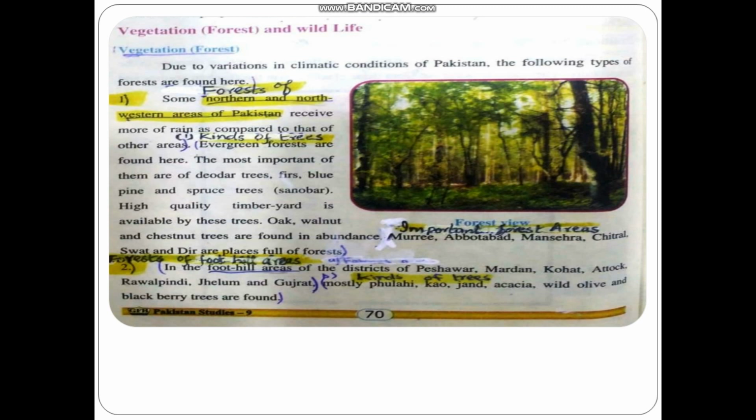Important forest areas. What are the important forests? The areas where these forests are found include Changa Manga, Chichawatni, Khanewal, Toba Tek Singh, Rakh Kulama, Thal, Bahawalpur, Tonsa, Sukkur, Kotri and Gaddu. These are all plain areas of Pakistan, mostly present in Punjab and Sindh.